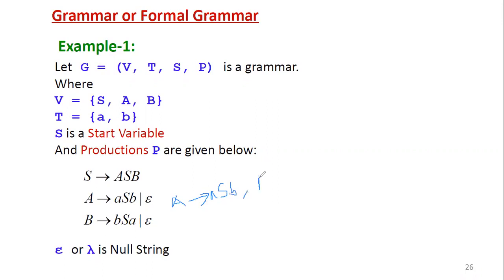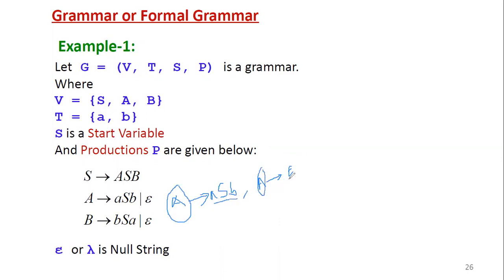The second production, A derives epsilon. Here you can see that in any grammar, if any variable has more than one production, that means the left hand side starts with the same variable. Here the left hand side starts with A, and here also with A, but the right hand side is different.